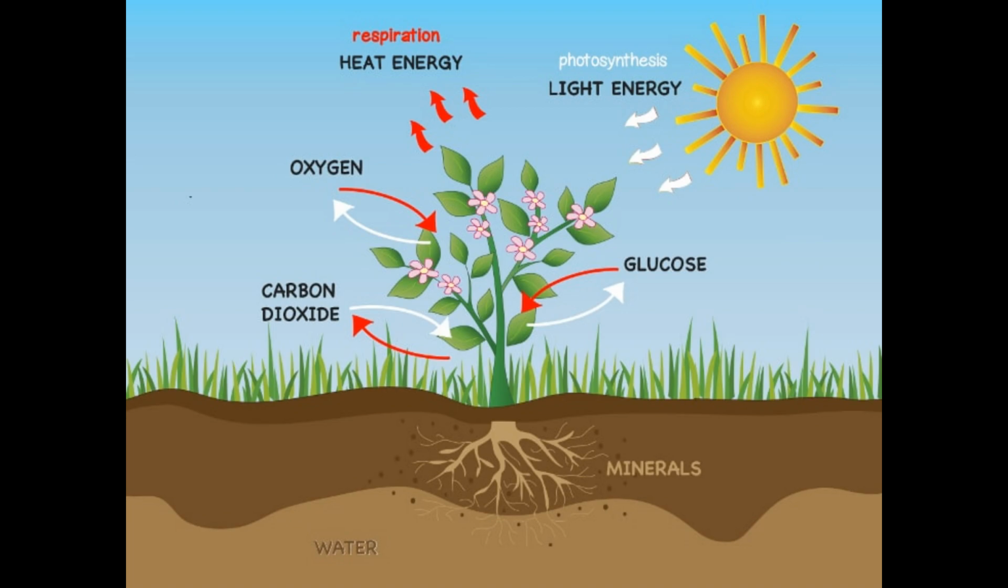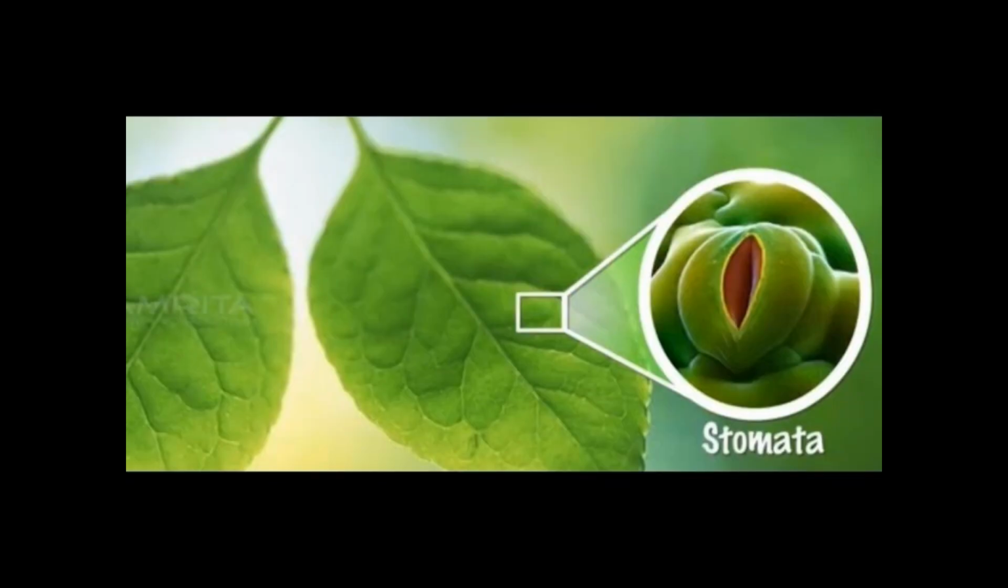In leaves, many pore-like openings are present on the underside. These pores are called stomata. They provide a greater surface for gaseous exchange. Now we'll see how respiration takes place in leaves. Leaves and even young green stems have many pore-like structures on them. The leaves have these pore-like openings on the underside. These pores help in the exchange of gases.